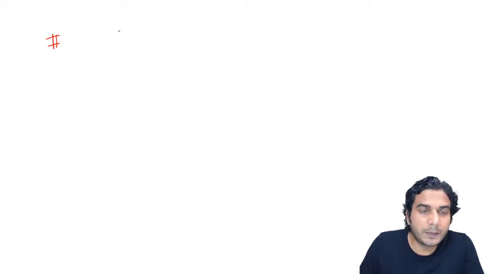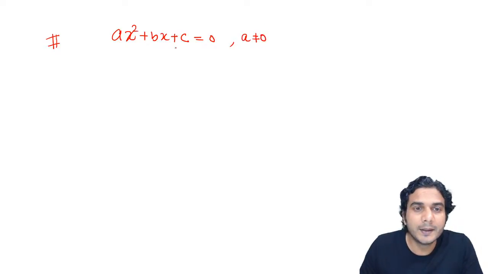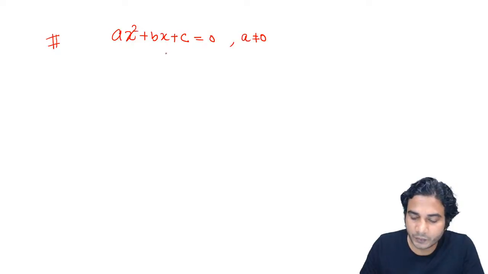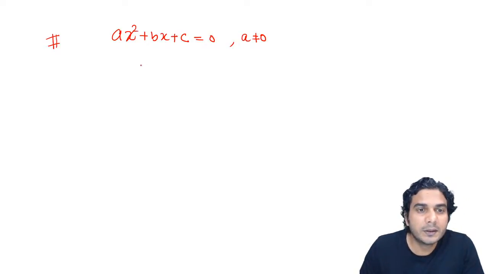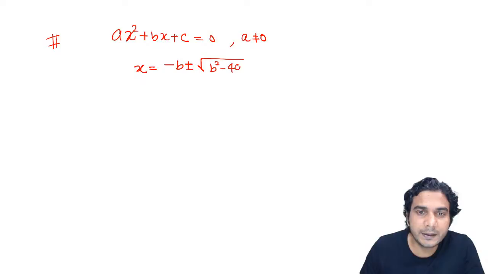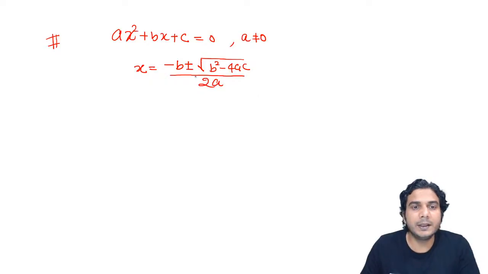I have already told you in the previous session that ax square plus bx plus c equal to 0, where a is not equal to 0, is the quadratic equation. A 2-degree equation has two roots. So what are the roots? We got the values: x is equal to minus b plus minus under root of b square minus 4ac, divided by 2a. This is the formula for roots.